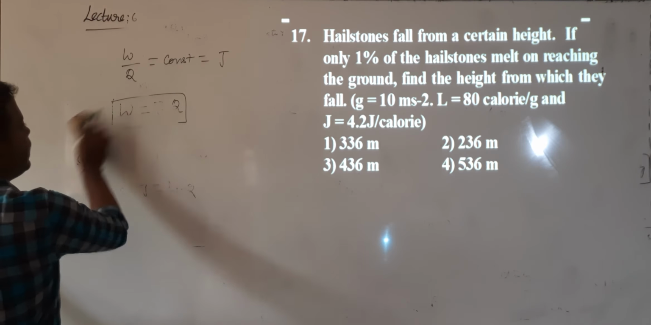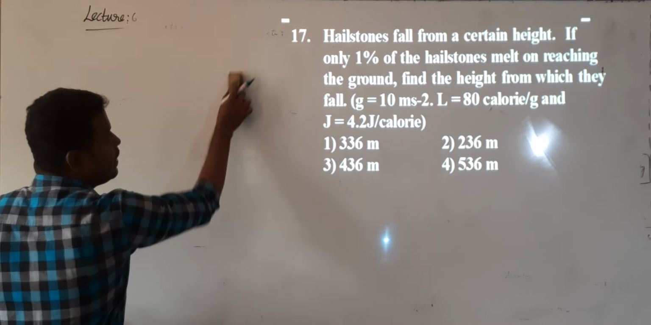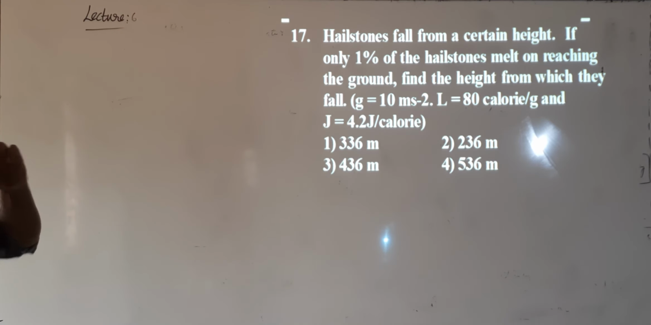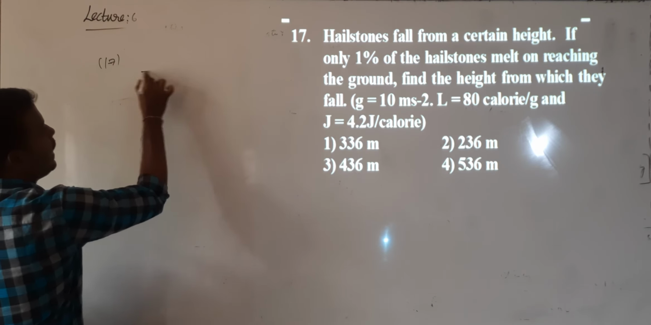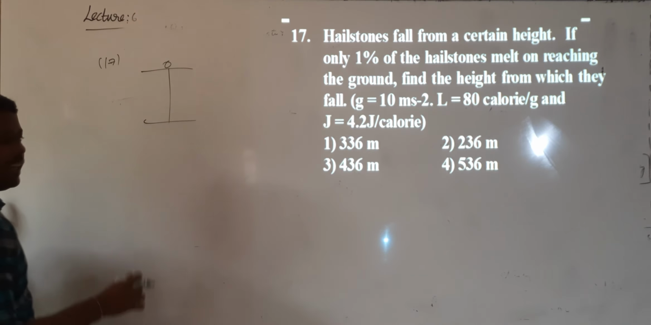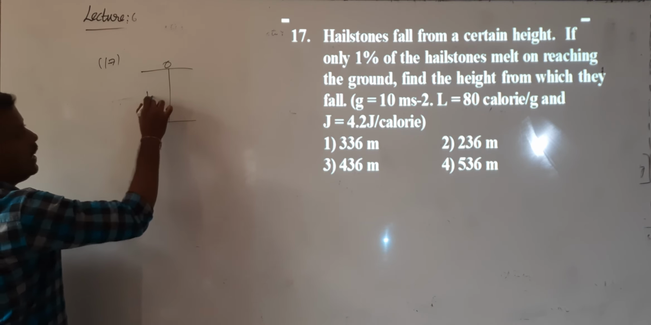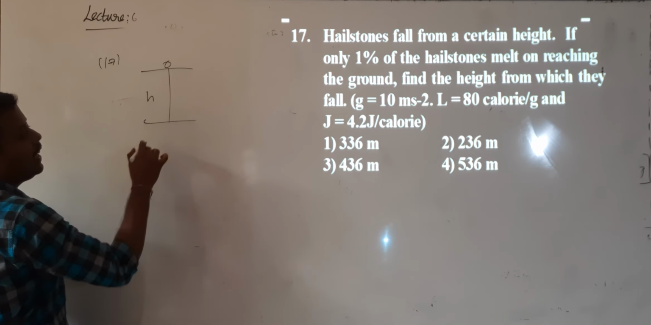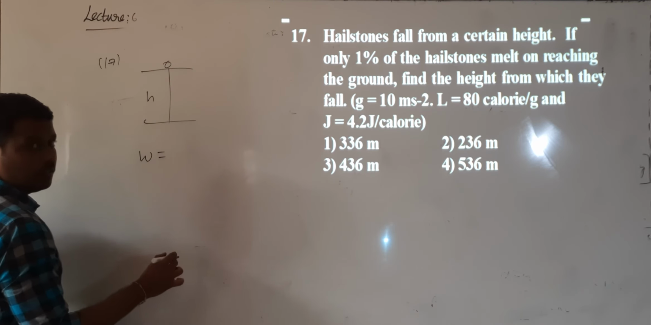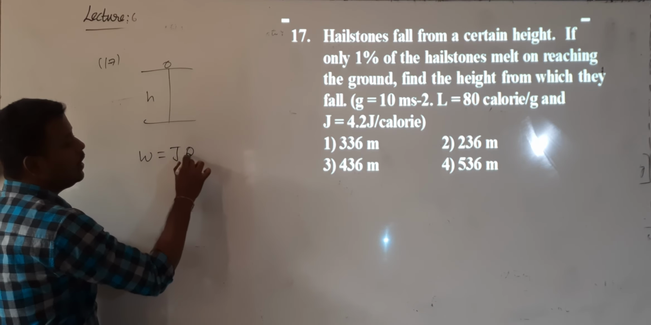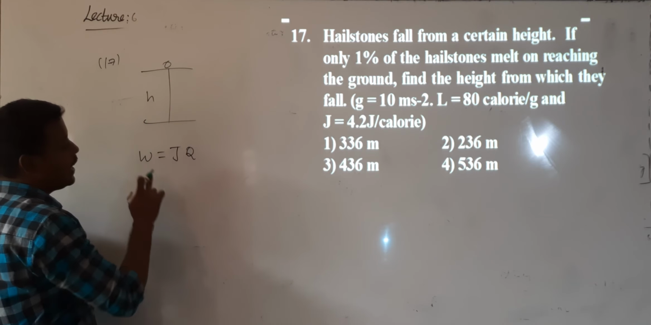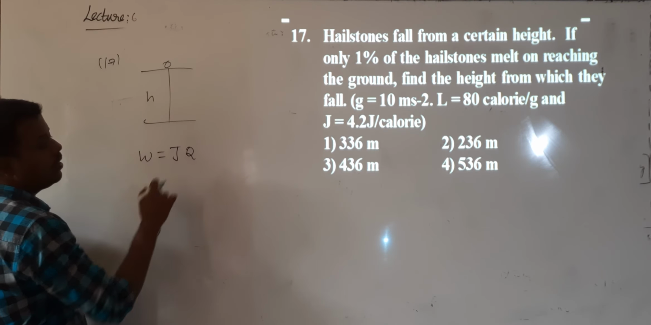Question number 17 is: a hailstone falls from a certain height. If only 1% of the hailstone melted on reaching the ground, find the height from which it fell. So one hailstone was there. It is falling like an ice cube from a certain height. When it is falling, the work done by gravity is converted into heat, so what happens? It will melt. According to Joule's law, W is equal to J into Q.